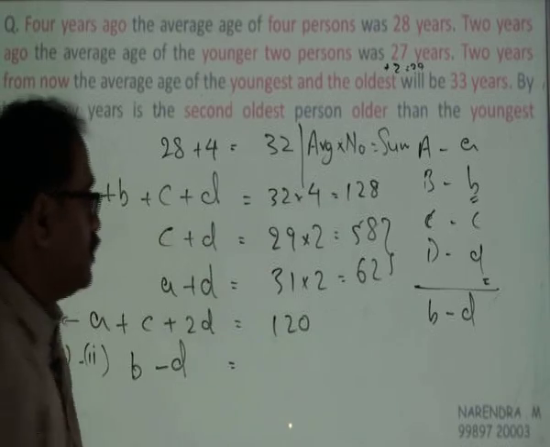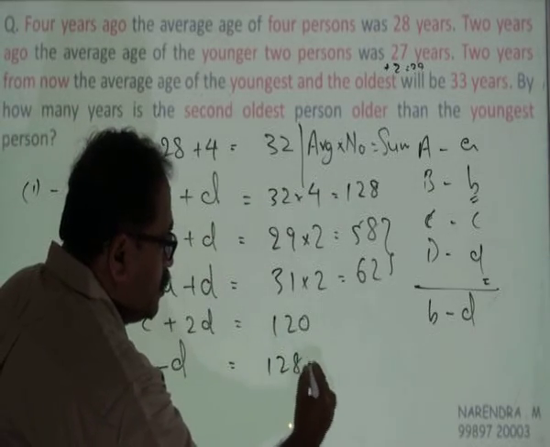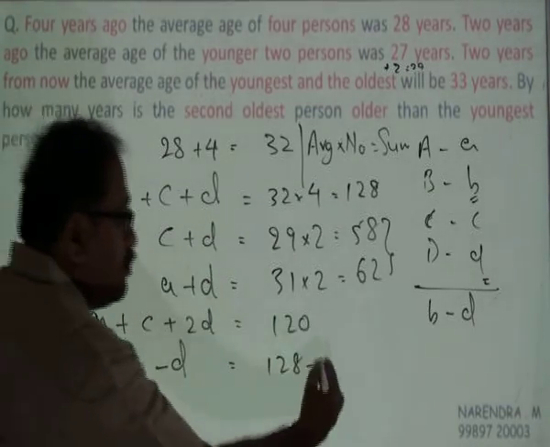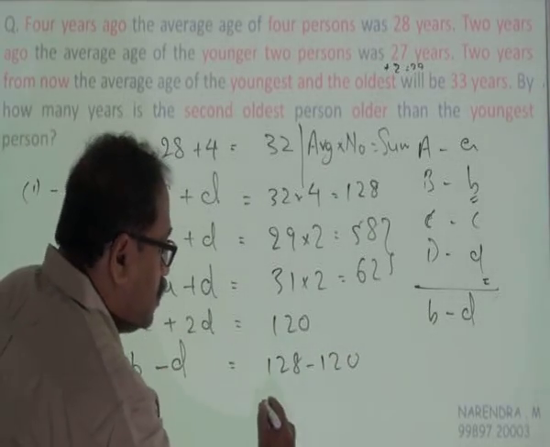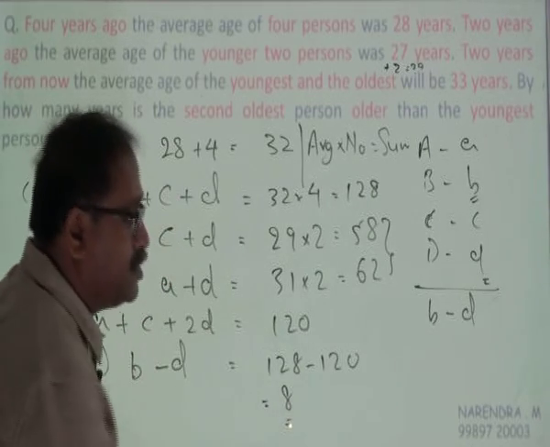What is 1? That's 128. What is the value of 2? 120. So 128 minus 120 is equal to 8. So this is my answer.